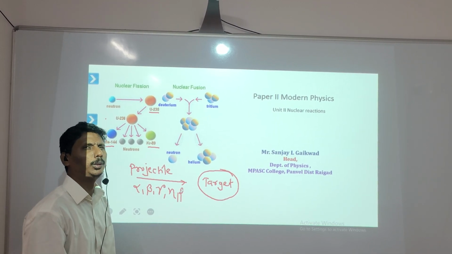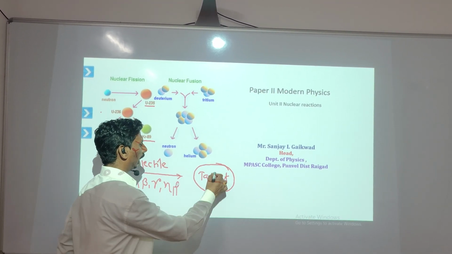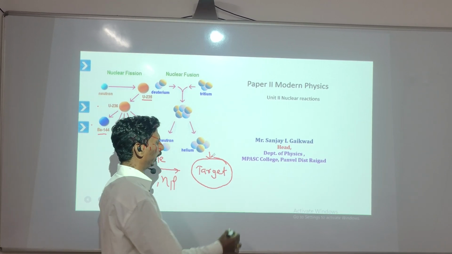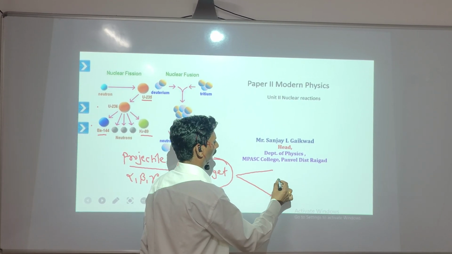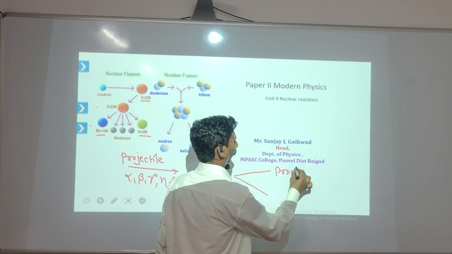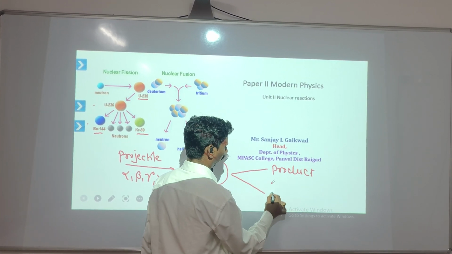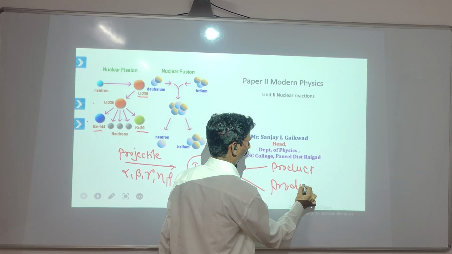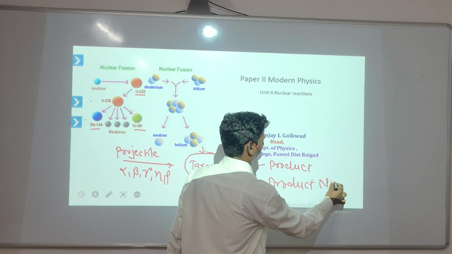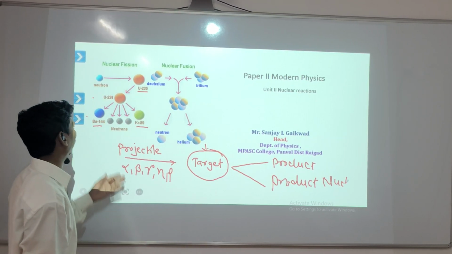We bombard these particles on the target, which is already a very heavy nucleus, and it splits into two parts, the product and the product nucleus. This is already mentioned in this picture.